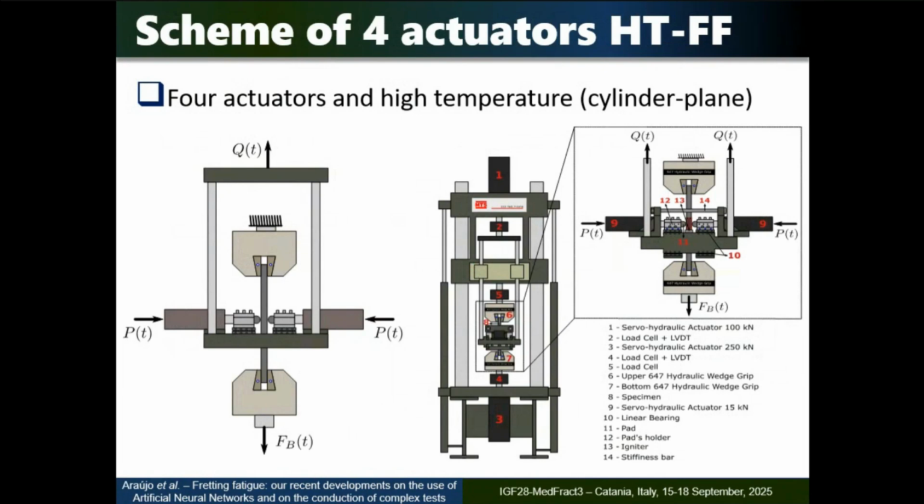And we also have, as you see at the end, a cooperation with Safran Aircraft Engines. So they requested us to do some tests at 540 degrees. So we need to heat up the tests.